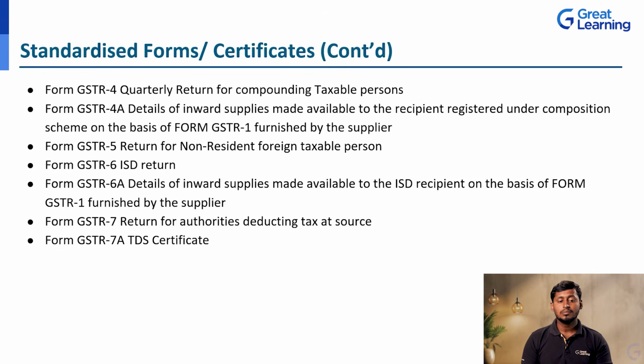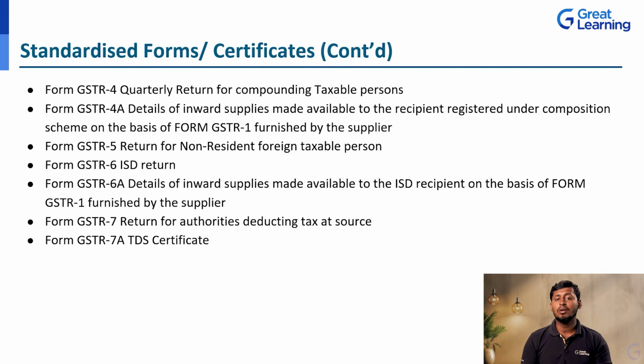Next, form GSTR 6 will be taken care of by ISD returns. Next, form GSTR 6A, the details of inward supplies made available to the ISD recipient on the basis of form GSTR 1 furnished by the supplier.